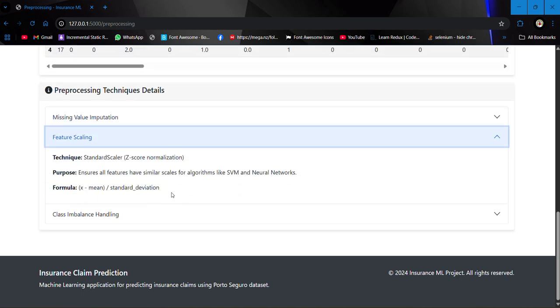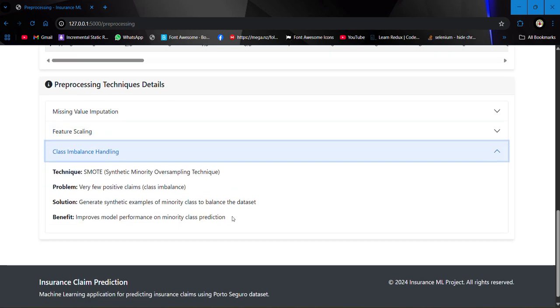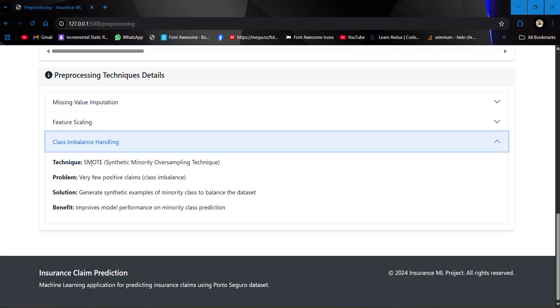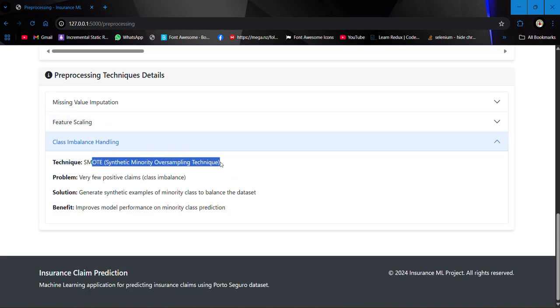And then we have feature scaling. The standard scaler ensures all features have a similar scale for algorithms like SVM and neural networks. For class imbalance, there is the Synthetic Minority Oversampling Technique, another technique that we are using.